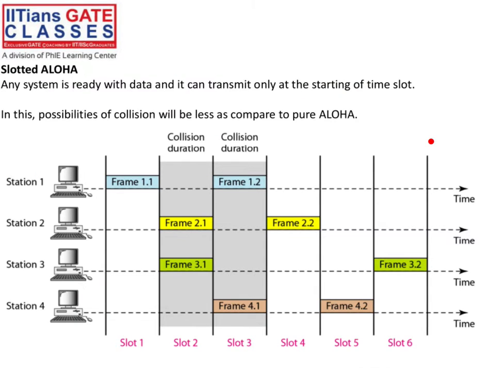Next one. The second protocol is slotted Aloha protocol. Slotted Aloha means there is a slot, and you always transmit a frame in the beginning of the slot. Let's say we assign 30 minutes as a slot. In the starting of that 30 minutes, you have to send the frame. In between, not possible, you can't send anytime. Always in the starting you have to send. Next slot will come, then only. In the starting we send the frame, otherwise don't.